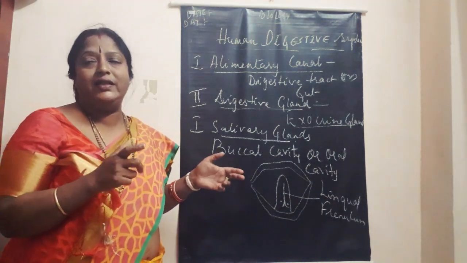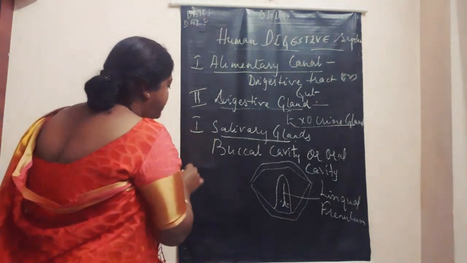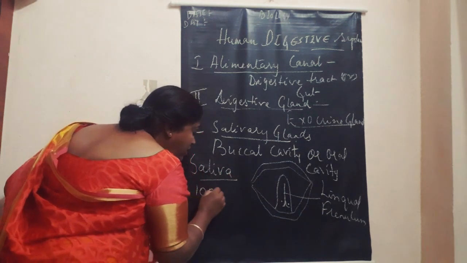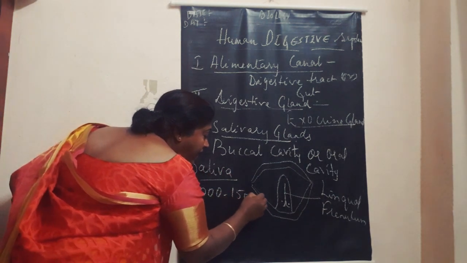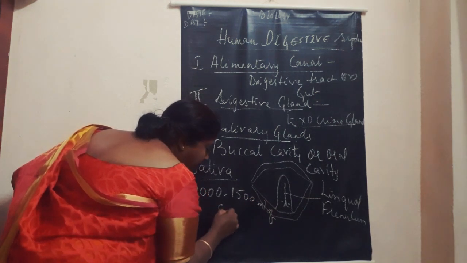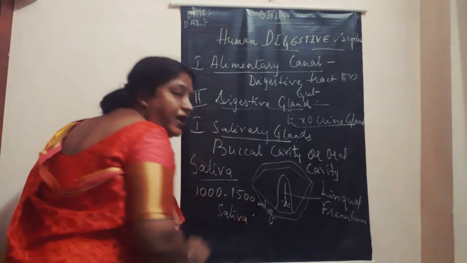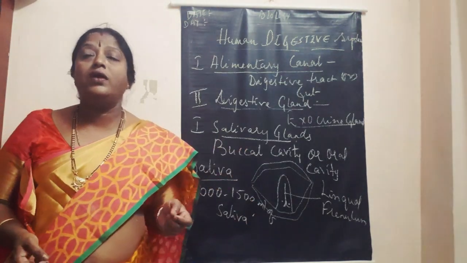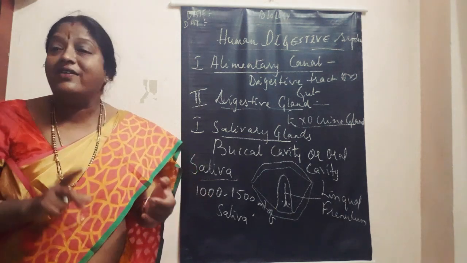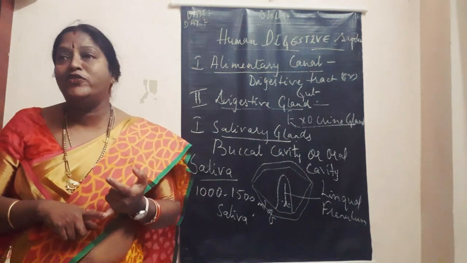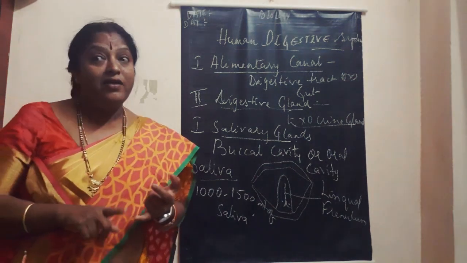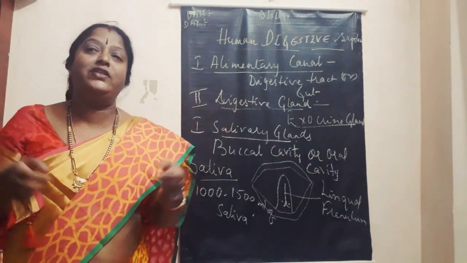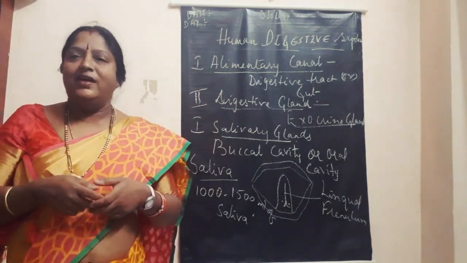These salivary glands secrete saliva. In a day, 1000 to 1500 ml of saliva is secreted. This saliva consists of a large amount of water, a pinch of salt and mucus. Saliva is secreted on imagination of food, and on the smell or vision of food. On TV we see varieties of food, colorful food with the fumes going, and so on.